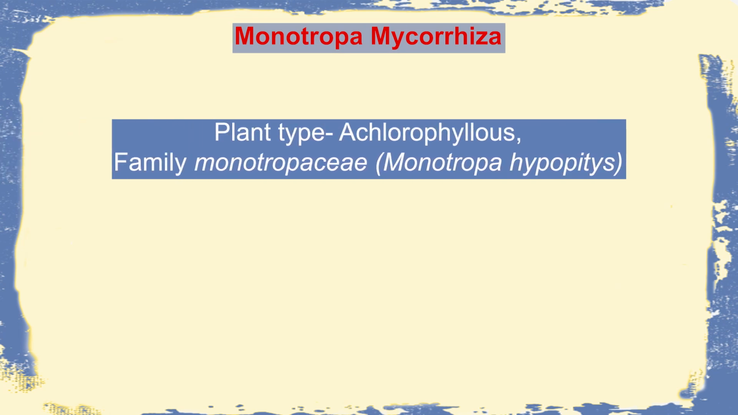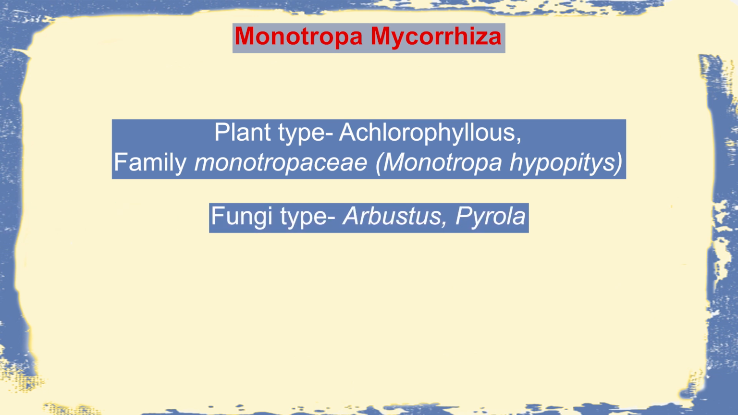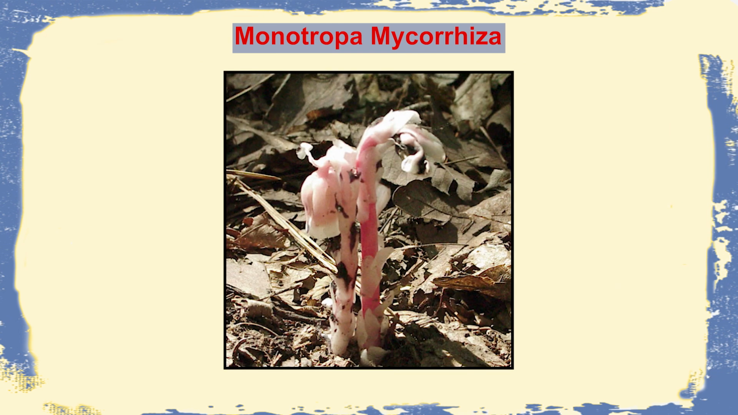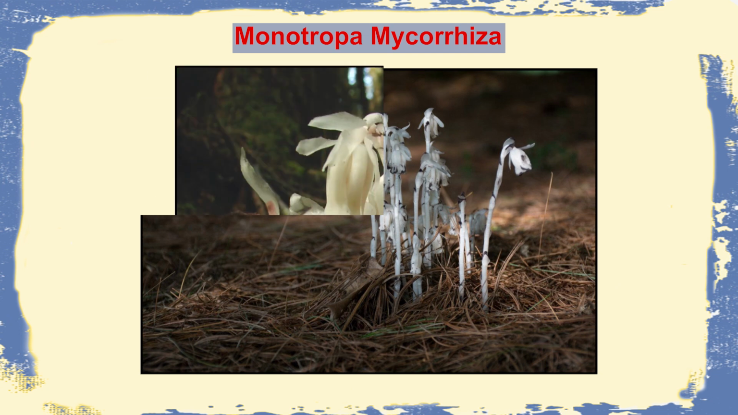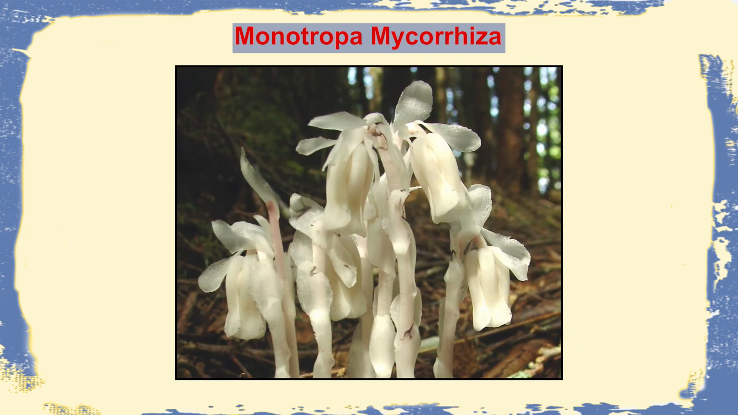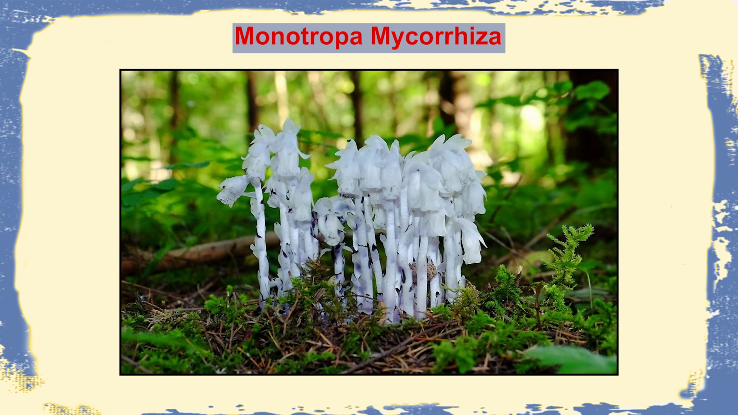A very interesting plant is Monotropa. Monotropa belongs to the family Monotropaceae, which is an insectivorous plant, and fungi like Arbustus and Pyrola commonly provide mycorrhizal association to Monotropa, so it is called Monotropa Mycorrhiza. They are found in different types of association. One of the plants is Monotropa, but of course beech, oak, spruce, and pine are all around. Monotropa is actually getting its nourishment of carbohydrate from the different conifers surrounding it, and this is being provided by fungi like Pyrola. So what does it mean?